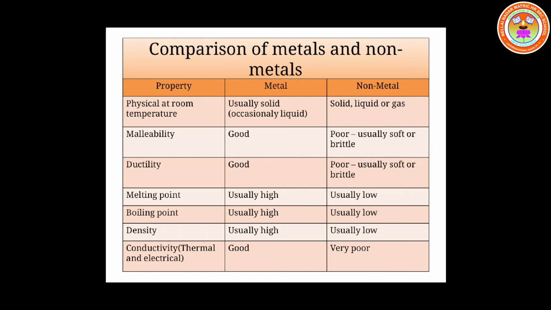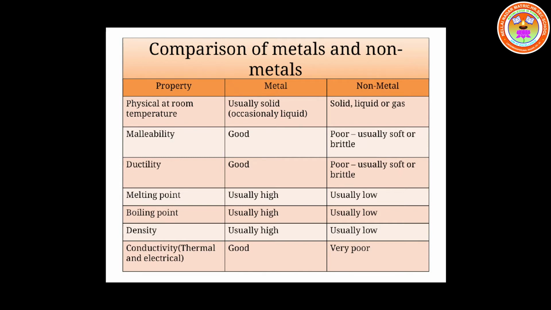Metals are usually solids at room temperature. Sometimes, occasionally, they are liquids. Non-metals may be solids, liquids or gases at their room temperatures. Metals are malleable. Metals can be drawn into sheets. But non-metals are very brittle. They are very soft and brittle and they are non-malleable. They cannot be converted to sheets.